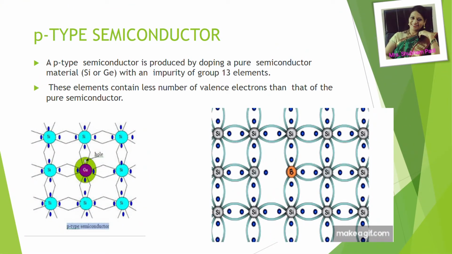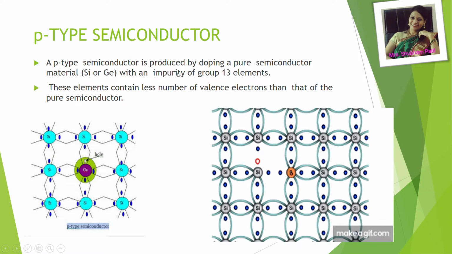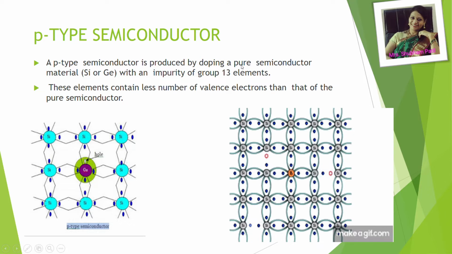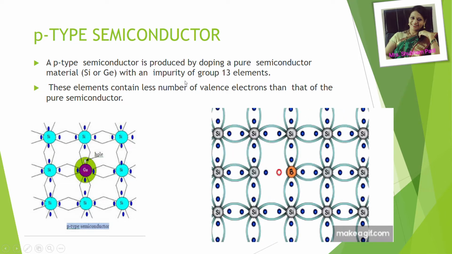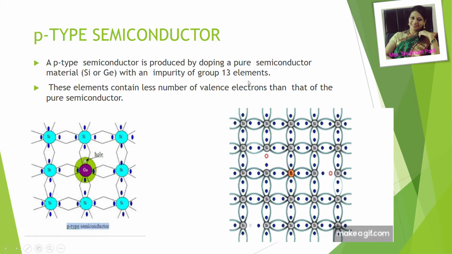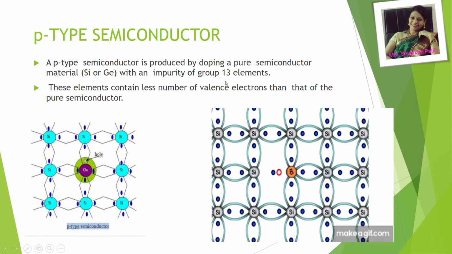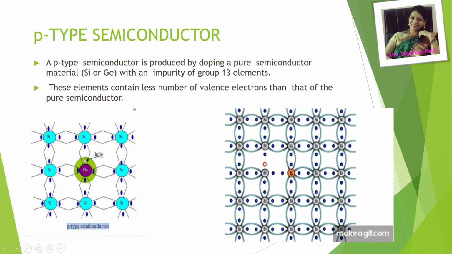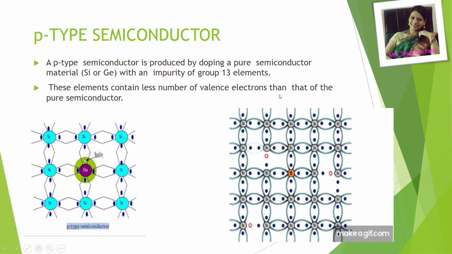Let's see what happens in case of P type of semiconductor. A P type of semiconductor is produced by doping a pure semiconductor material like silicon or germanium with an impurity of group 13 element. So just remember that in N type of semiconductor we have added the impurity from group 15, whereas in P type we are adding the impurity from group 13 elements. These elements contain fewer valence electrons than pure semiconductors.